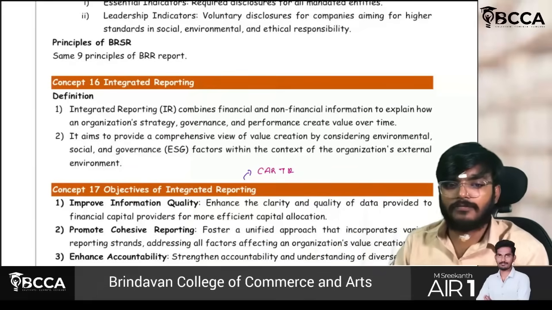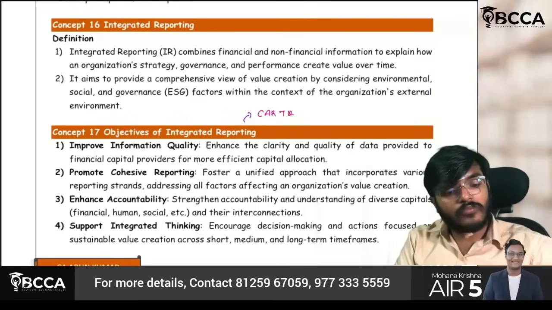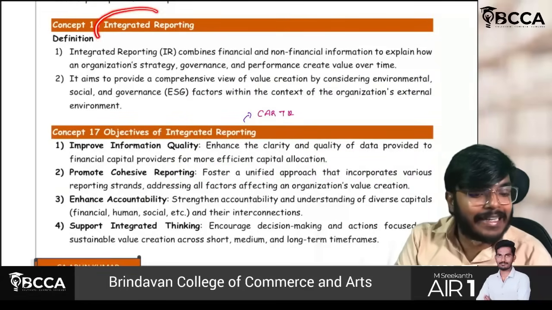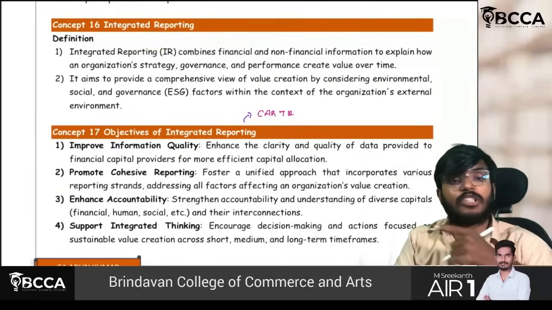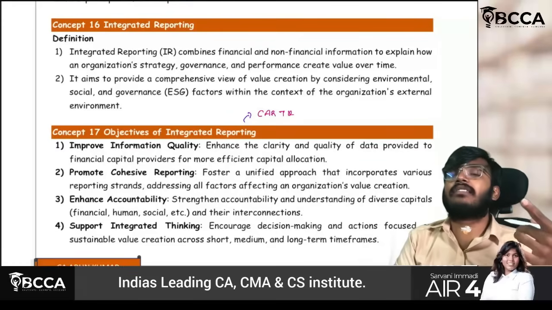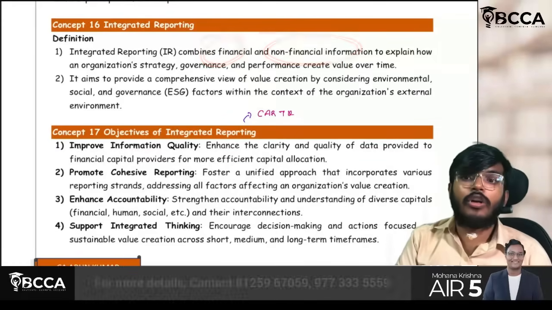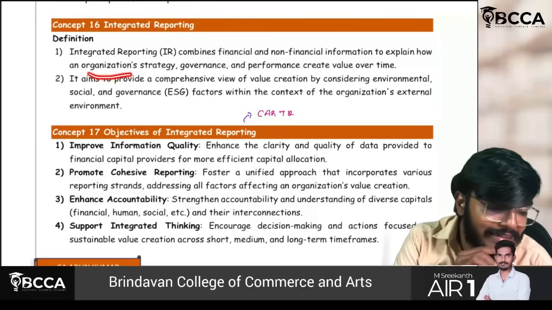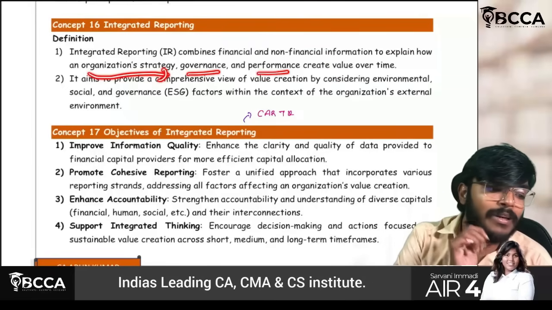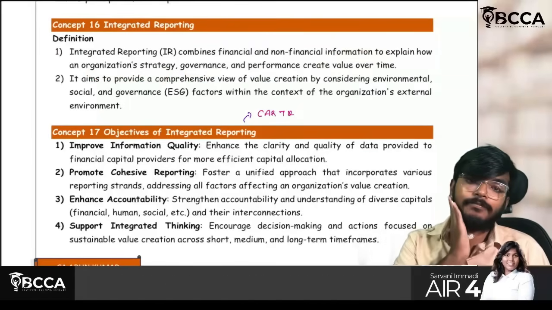Okay, fine. So the next concept is integrated reporting. Guys, just observe the word integrated. Integrated means we have to consider both financial and non-financial information to explain how an organization's strategy, governance and performance create value over time.